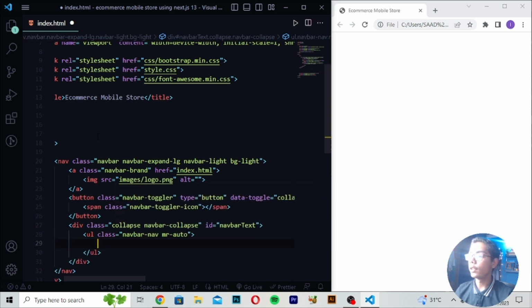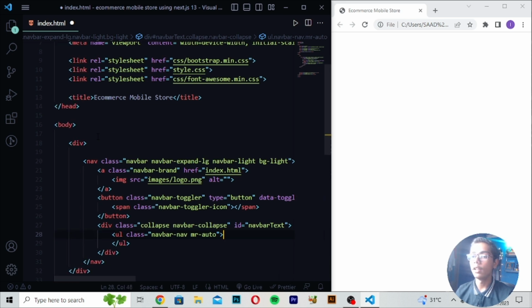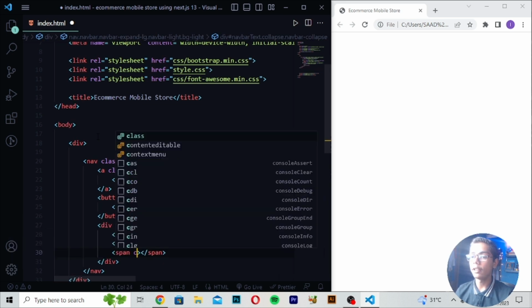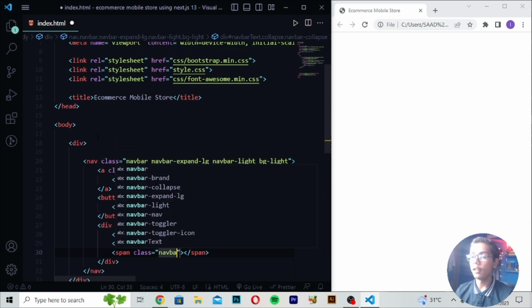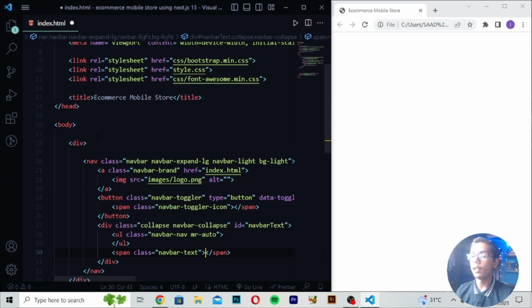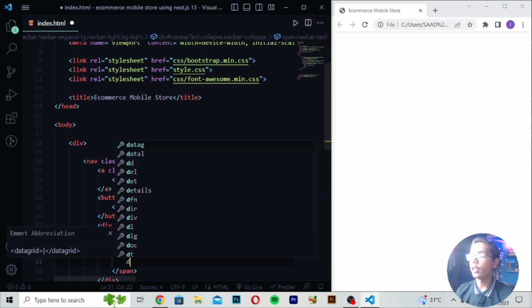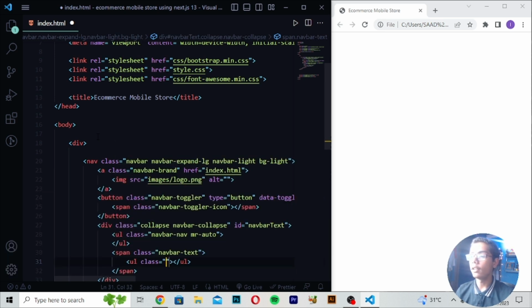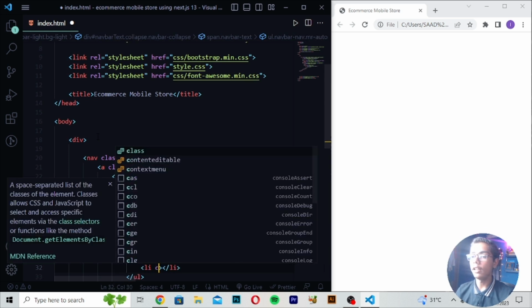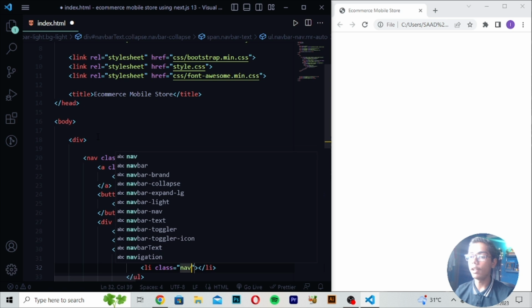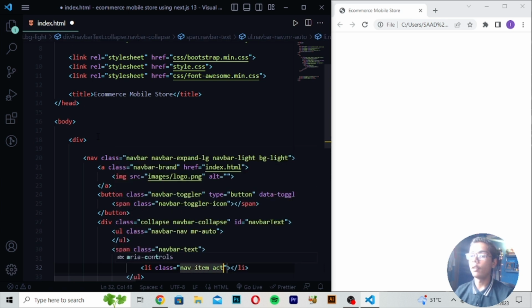Then you have to move down, and after moving down here you have to press backspace. Then you have to move after this tag, right here is span class, and write navbar-text. So here I will be writing. Then you have to move down, right here ul tag, and write class, which should be navbar-nav, then write mr-auto. Then you have to write li tag class, then I will be writing nav-item, and then you have to write active.